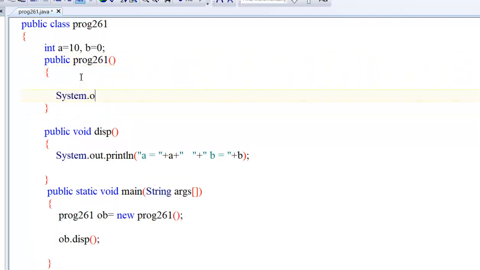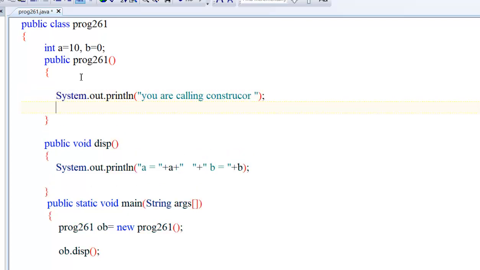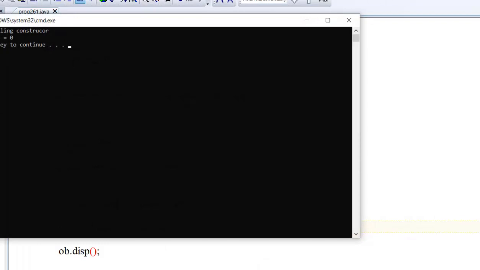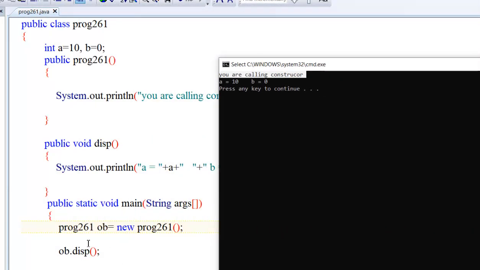See, System.out.println, "you are calling constructor." So now the message is displayed: you are calling constructor. When we call the constructor, we are not actually calling it. The constructor called itself. See how it is called itself.